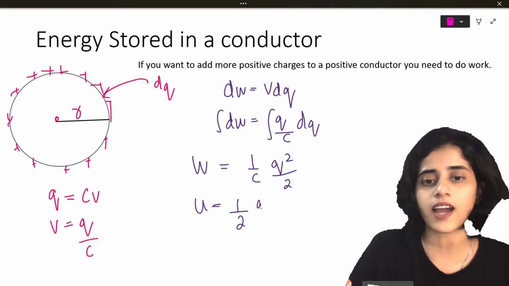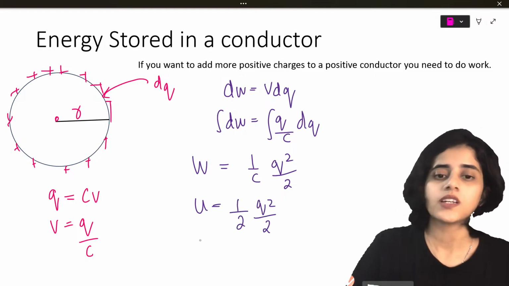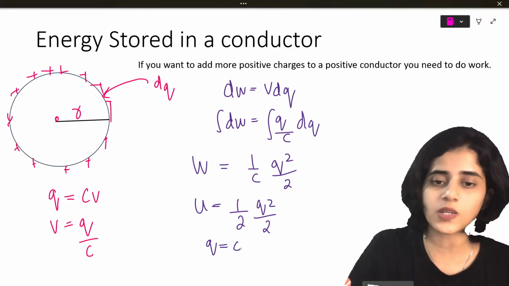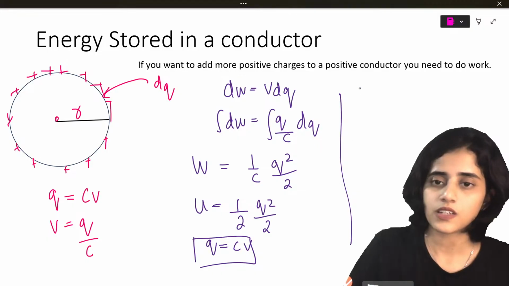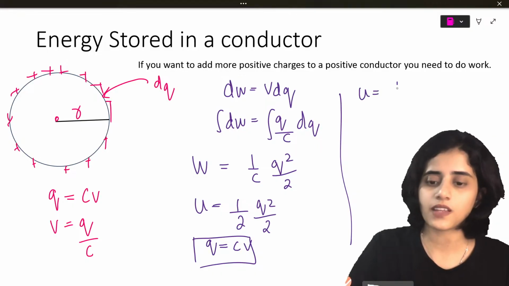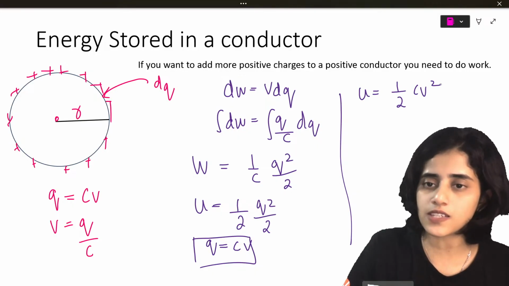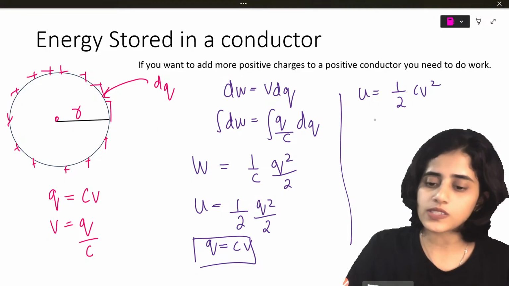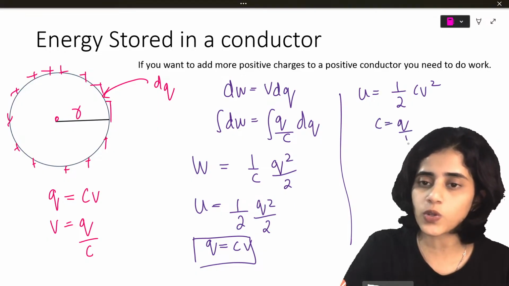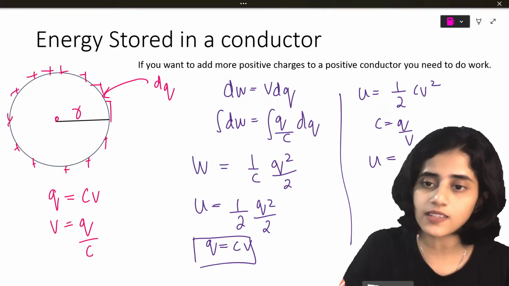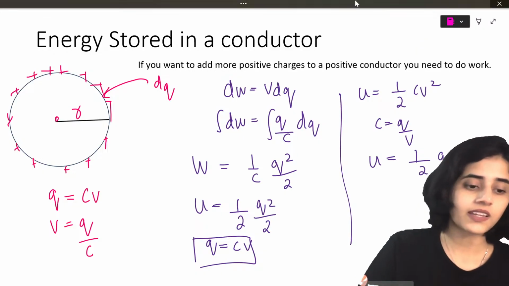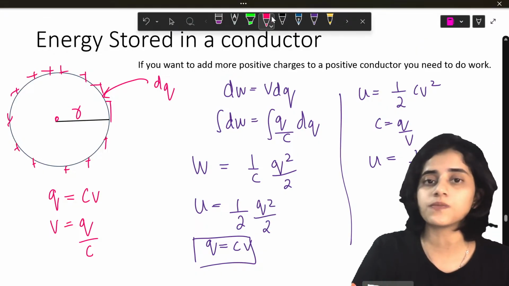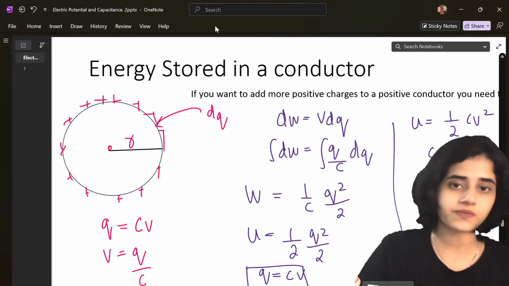From this, Q is equal to CV. I know that. So can't I write U to be half CV square? Now, since I know C is equal to Q by V, I can write U to be half QV as well. So I have three formulas for energy, isn't it?